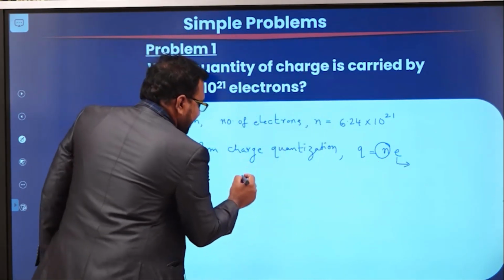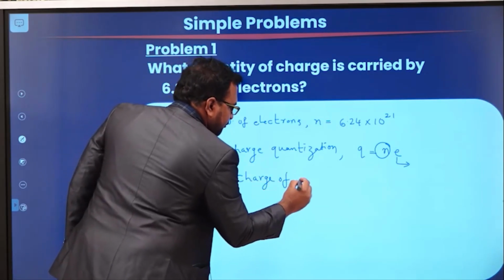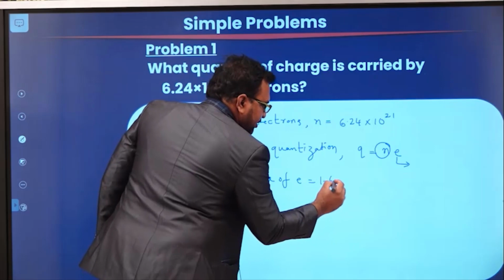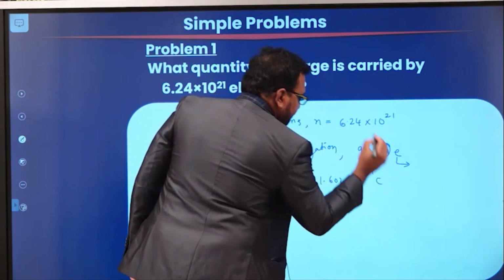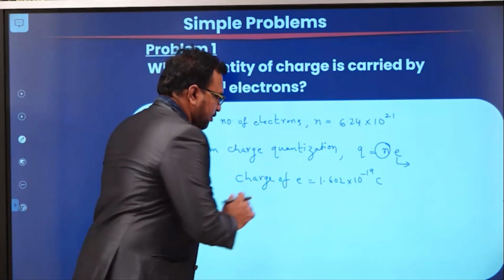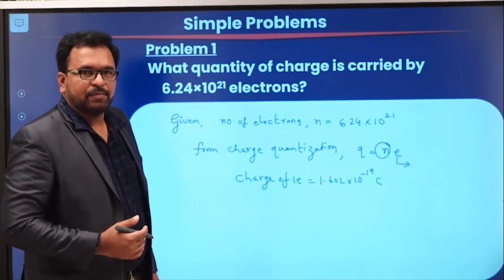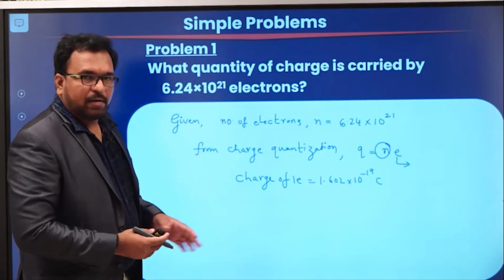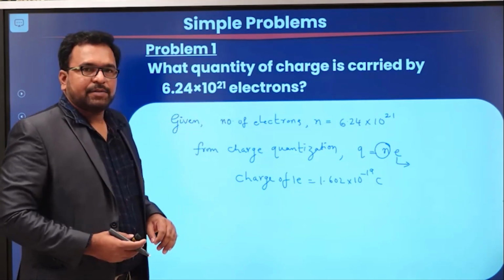And we know that the charge of an electron is equal to 1.602 into 10 power minus 19 coulombs. So the charge of one electron is 1.602 into 10 power minus 19 coulomb. In this problem, we have to calculate the charge of 6.24 into 10 power 21 electrons.